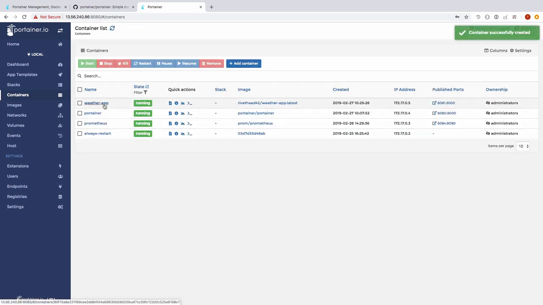And the weather app is now up and running. By clicking on the container, we have the ability to execute any one of these commands here. I can stop it, kill it, restart it, pause it, or delete it.